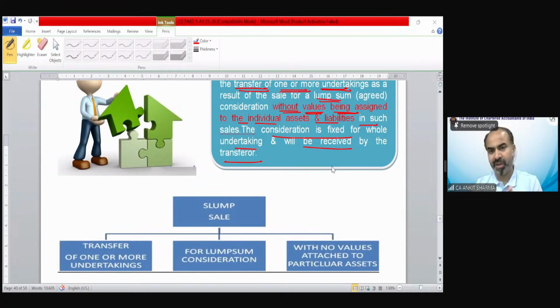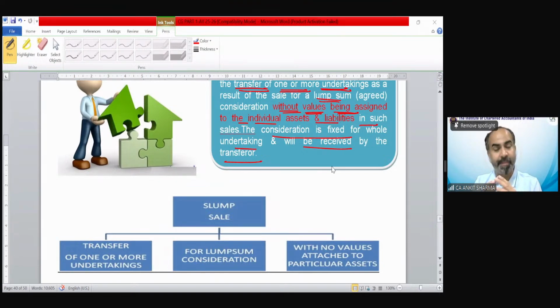Earlier it was 12 months, 24 months, and some assets were in the format of 36 months. But on or after 23rd of July, the nature of gain would be decided as per 12 months and 24 months for all the assets. But slum sale still has the old provision of 36 months, so it does not fall in the definition of asset. Slum sale is a separate provision.